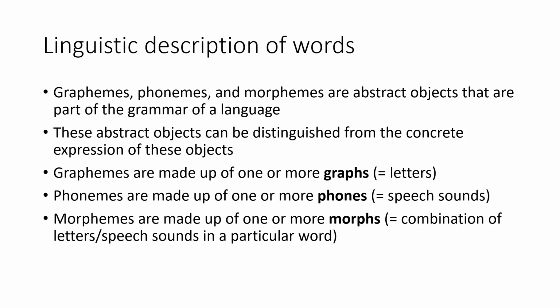Each phoneme, a distinctive sound in a word, is made up of 1 or more phones, an individual speech sound. Each morpheme is made up of 1 or more morphs, different combinations of letters and speech sounds that can spell out or sound out the same meaning.